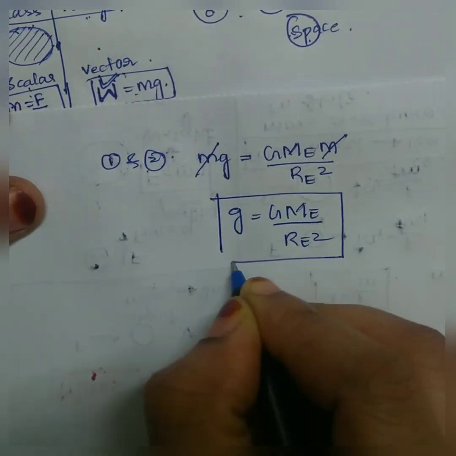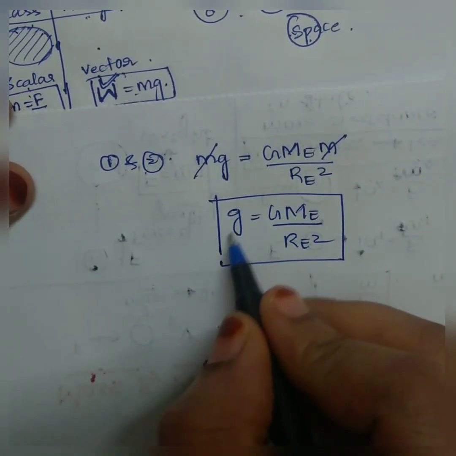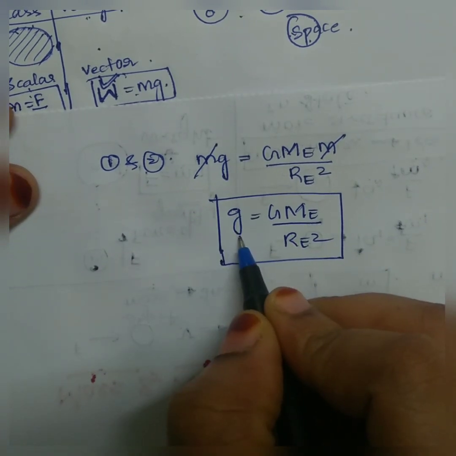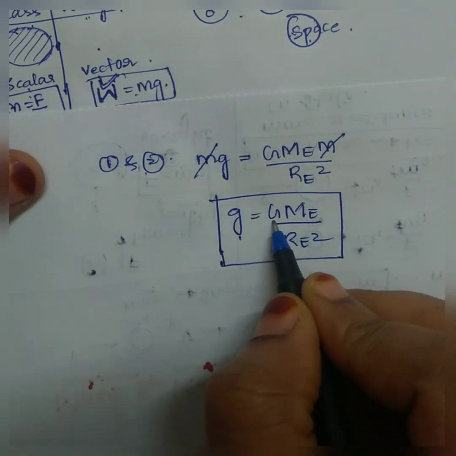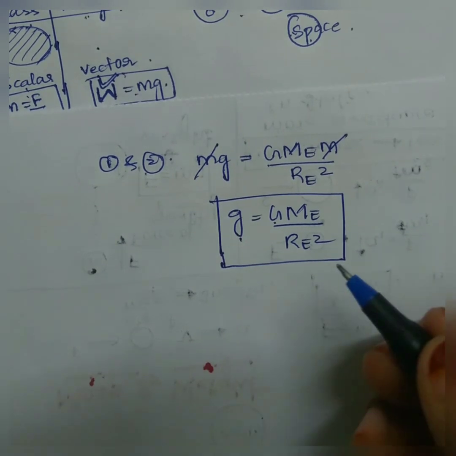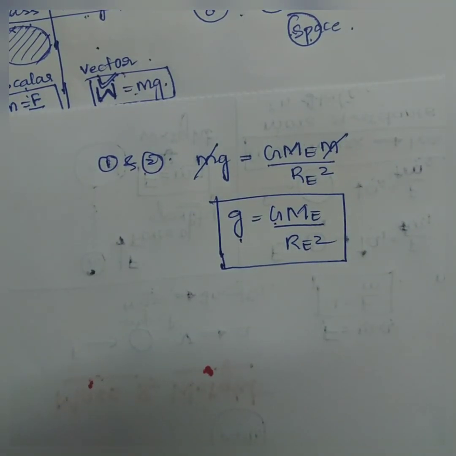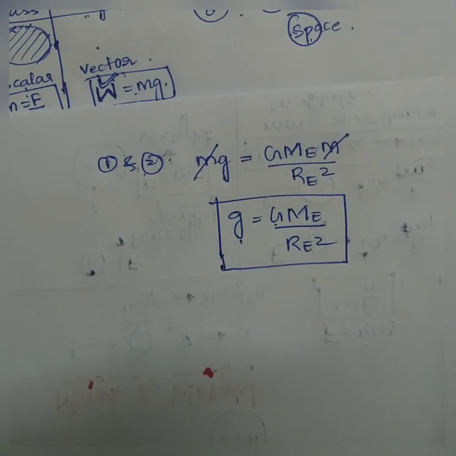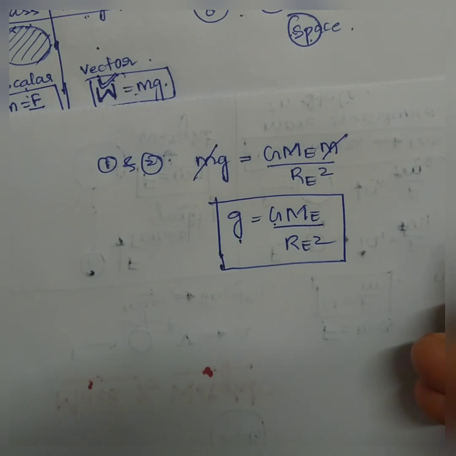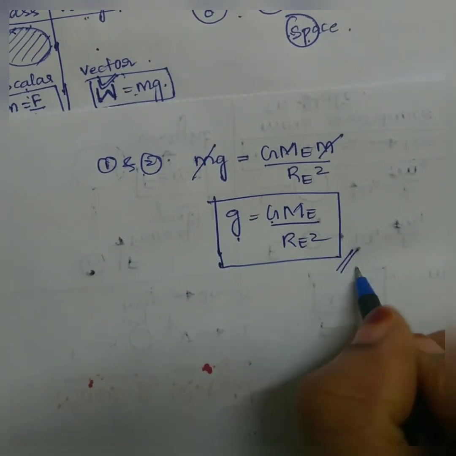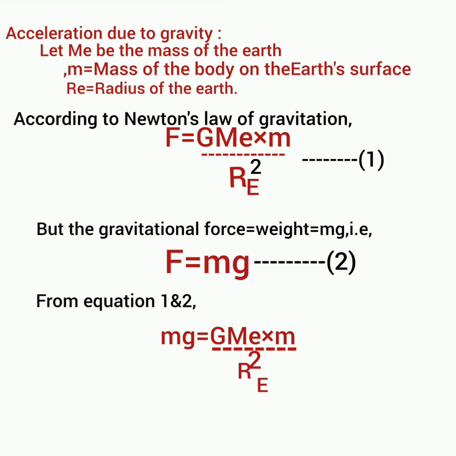This is a very important relationship between small g, that is acceleration due to gravity, and the gravitational constant capital G. Hope you have understood the difference between mass and weight, and the relationship between g and capital G. Here you can see the complete derivation.